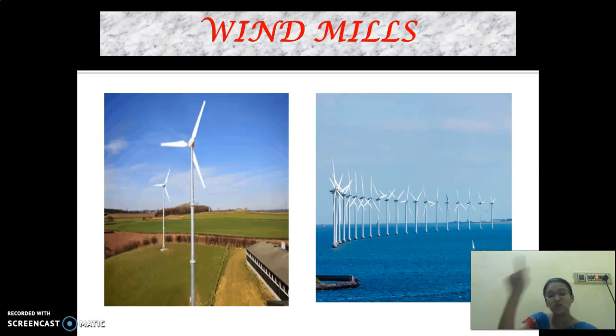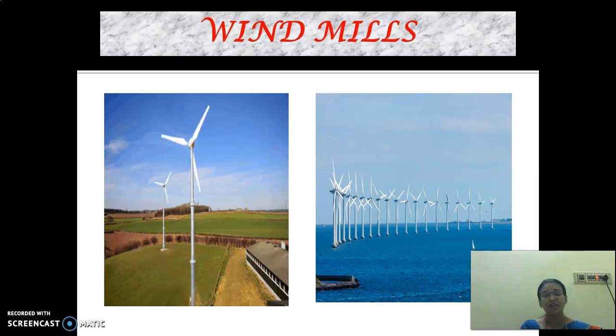So when this rotates, what happens? There is a turbine which is fixed inside it, and that turbine generates electricity. When it is rotating very fast, the charges are created. I told you right, flow of charges is called electricity. So when it rotates, the turbine rotates and the charge is created. From that charge we are able to create electricity.